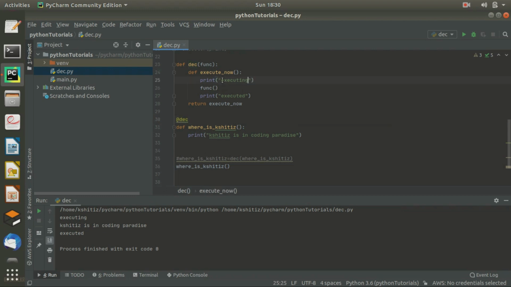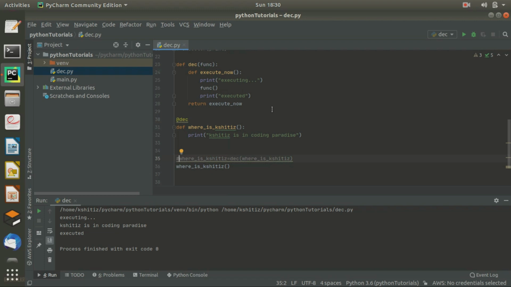If you have confusion, it will print the same. So either you can write @DAG or you can write this line.